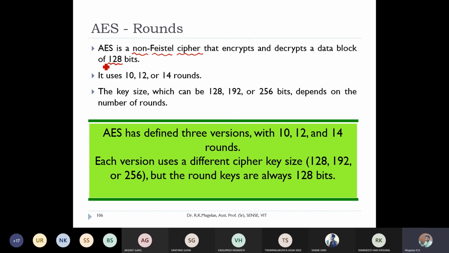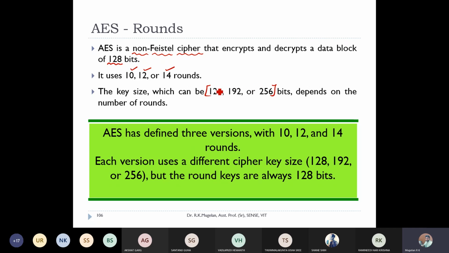So here we have three options: you can go with 10 rounds or 12 rounds or 14 rounds. Based on the cipher key size which you are going to use, the number of rounds will be decided, right? So we have three different cipher key sizes. I'm again repeating, it is the cipher key size alone, not the round key size, right?